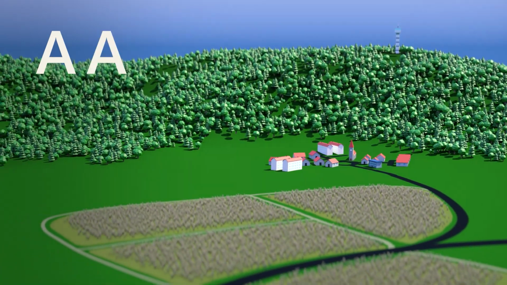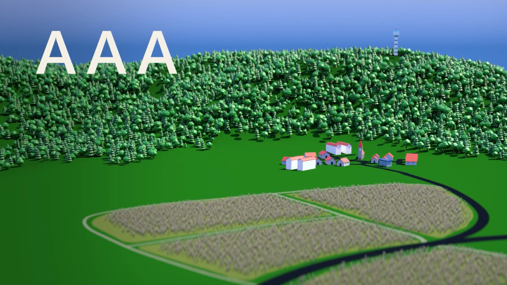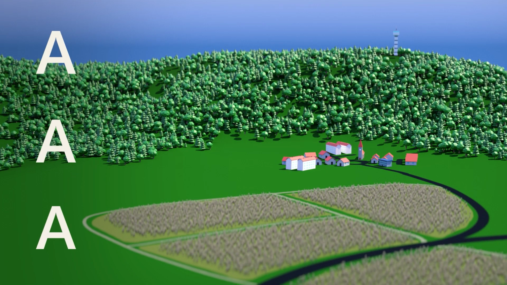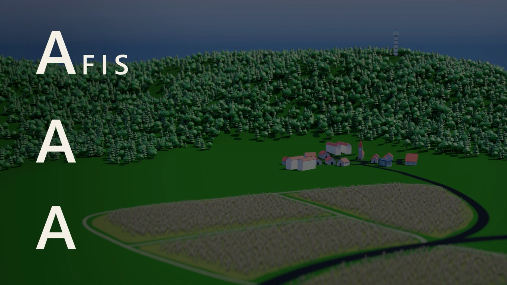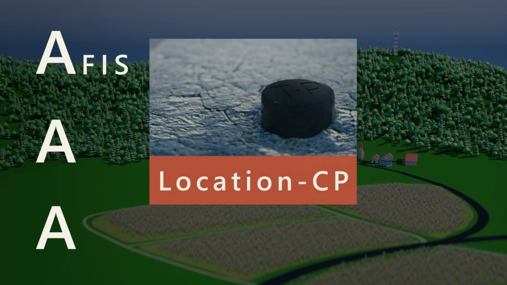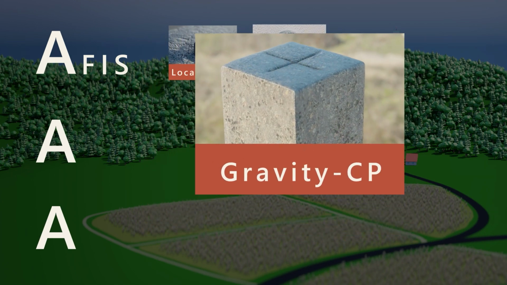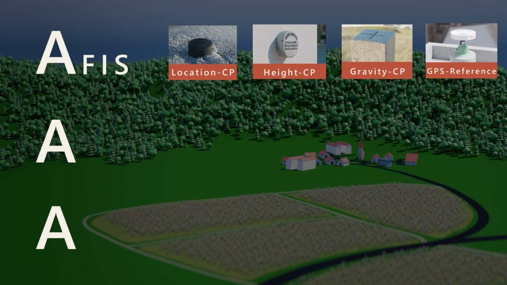The AAA data model mainly comprises three information systems: the official control point information, or Amtliches Festpunkt-Informationssystem AFIS, which includes location, height, and gravity survey control points, as well as GPS reference stations.